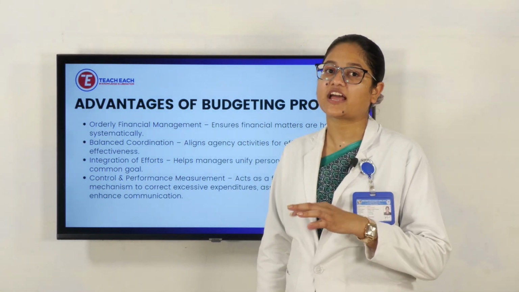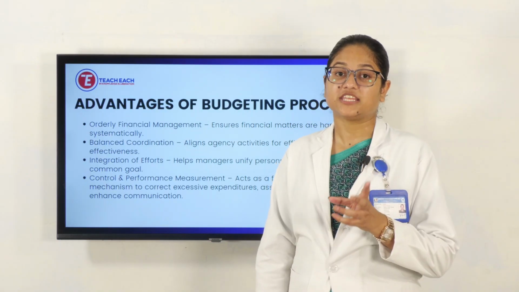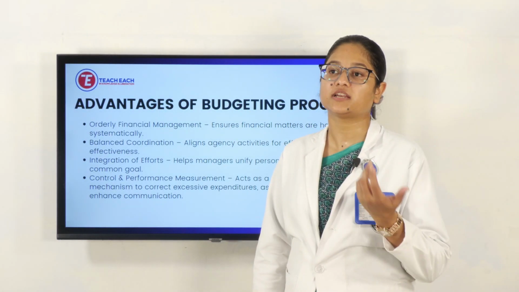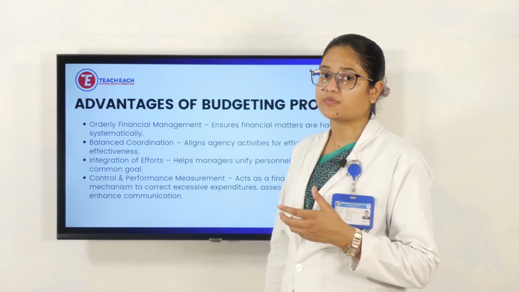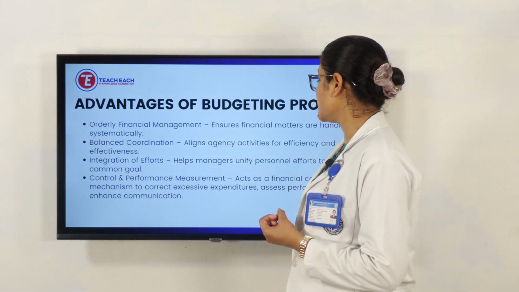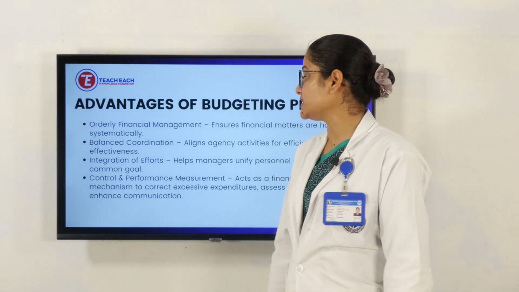If we are coordinating with other agencies or companies who are supplying to us, there should also be a proper channel between our financial officer and their production manager. There should be proper communication. Then integration of effort helps managers unify the personal effort towards a common goal according to their experiences.